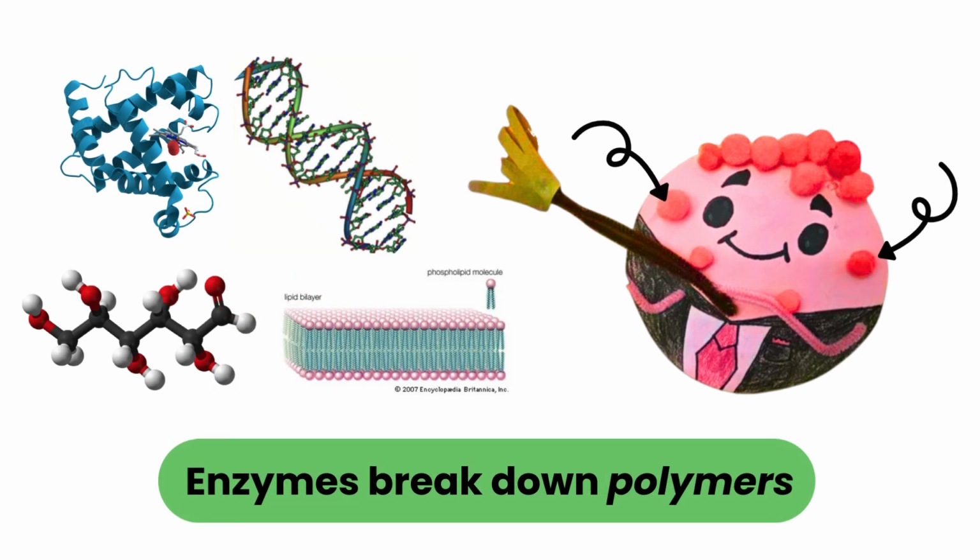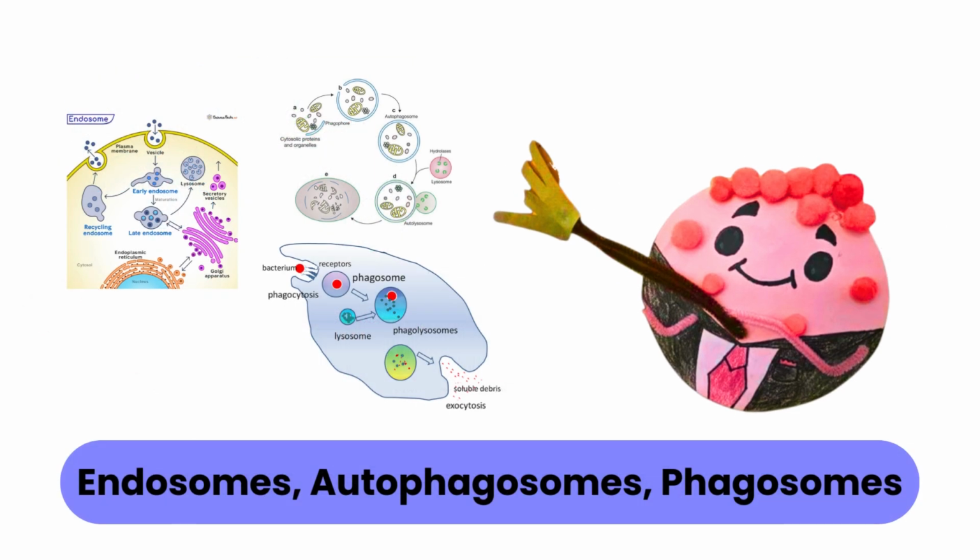I contain an array of enzymes capable of breaking down all types of biological polymers, such as proteins, nucleic acids, carbohydrates, and lipids. I am also necessary for the functioning of endosomes, autophagosomes, and phagosomes.